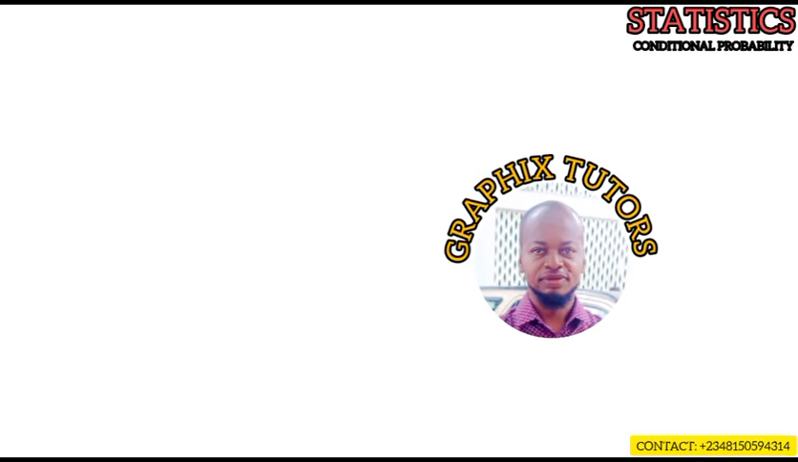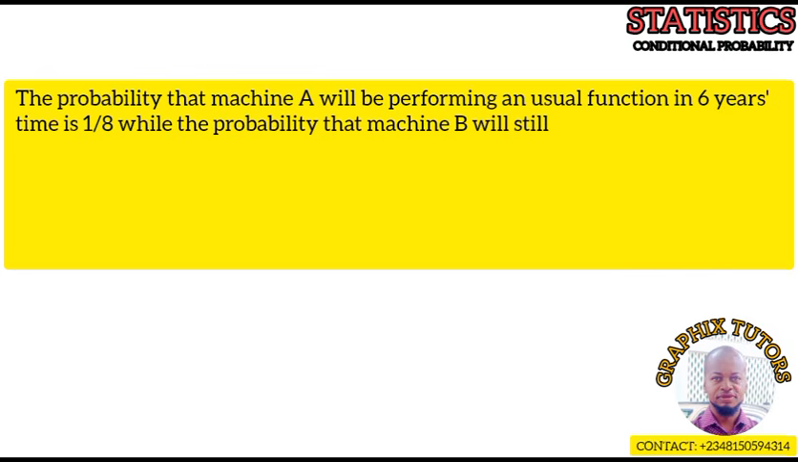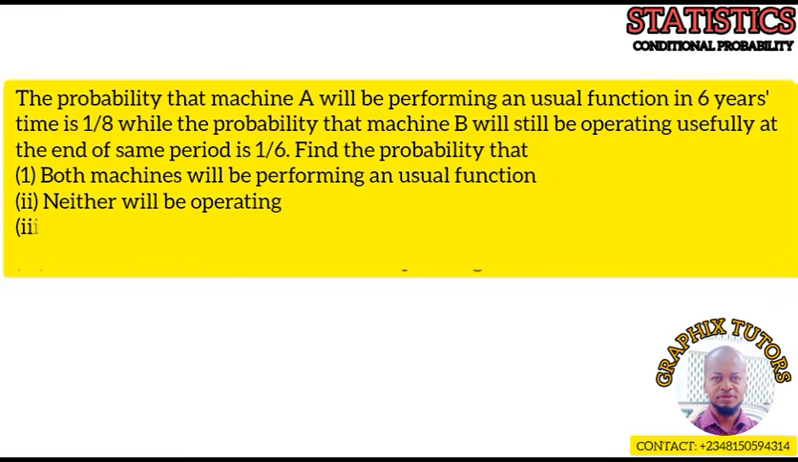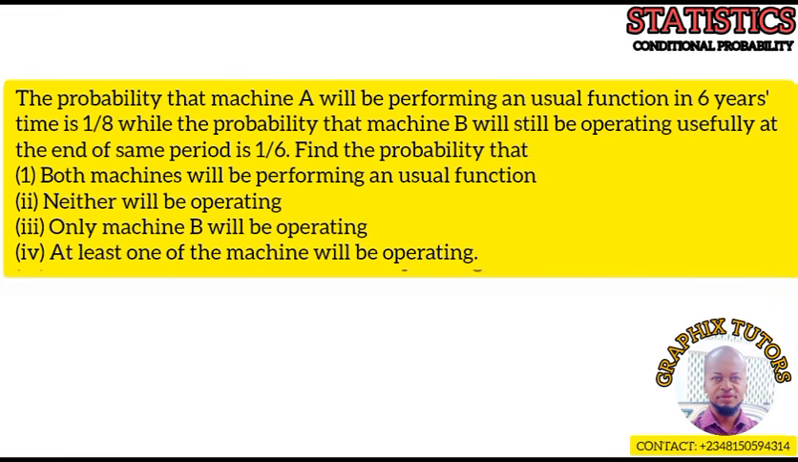If you look at the front of your screen, you will see a question, and the question says the probability that machine A will be performing an usual function in 6 years' time is 1 over 8, while the probability that machine B will still be operating usefully at the end of the same period is 1 over 6.